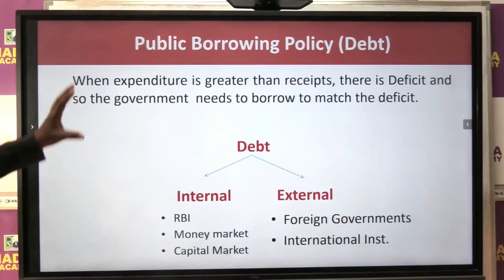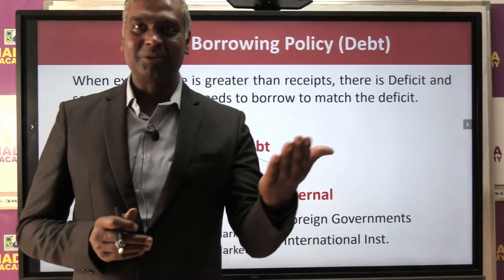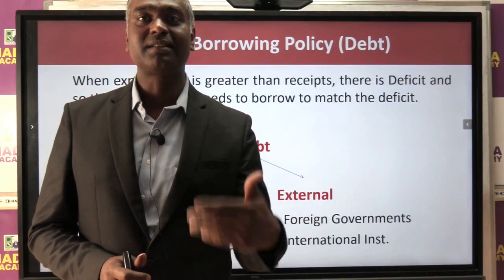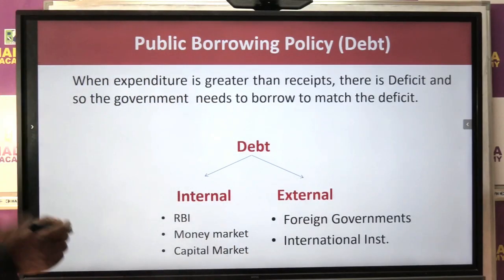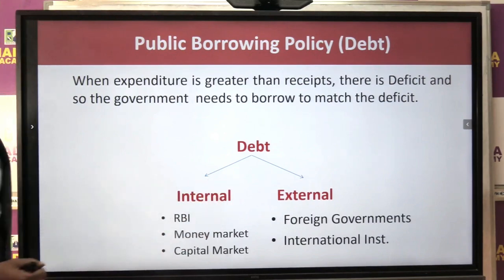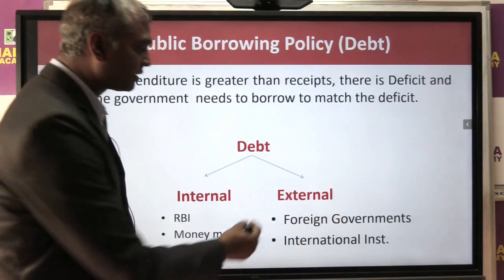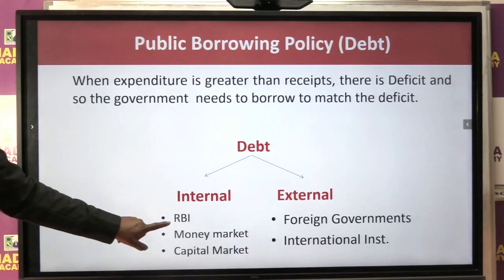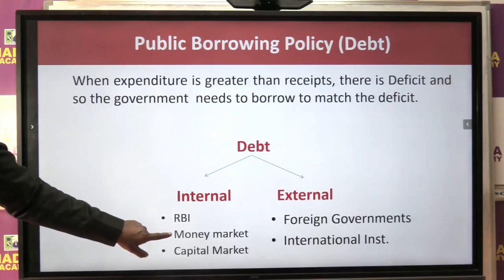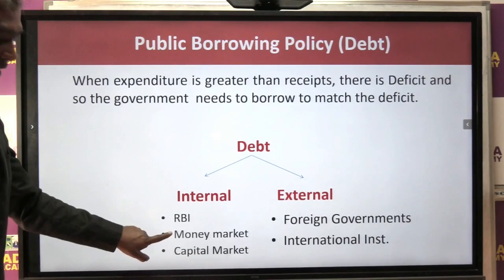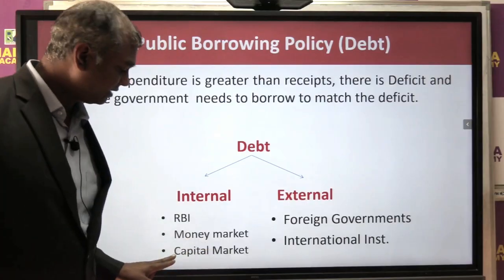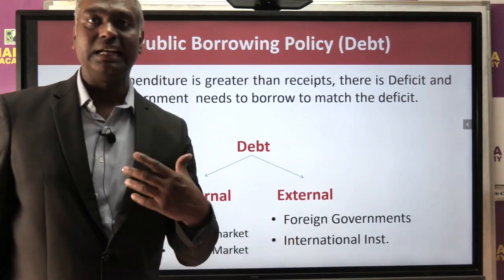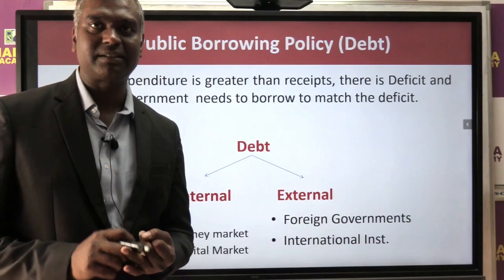Now we said that when the government's expenditure is more and revenue, meaning income, is less, the government has to borrow money. So where does the Government of India borrow money from? Generally we say the government can borrow either in India, what we call internal borrowing, or the government can also borrow from outside India, which we normally call external borrowing. So in internal borrowing we have 3 sources: RBI, then the money market, that is for short term borrowing, and the capital market for long term borrowing. In the money market the government issues treasury bills, and in the capital market the government issues bonds. External borrowing is borrowed from foreign governments or international institutions like the World Bank, Asian Development Bank or BRICS Bank.